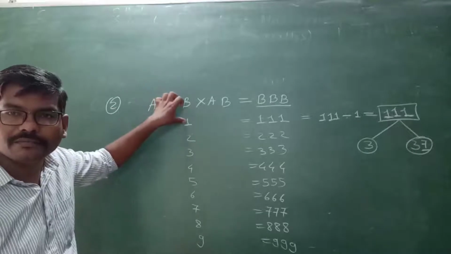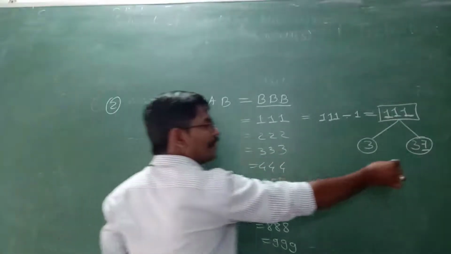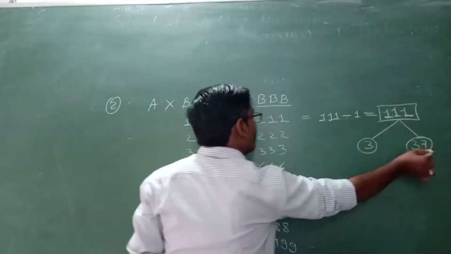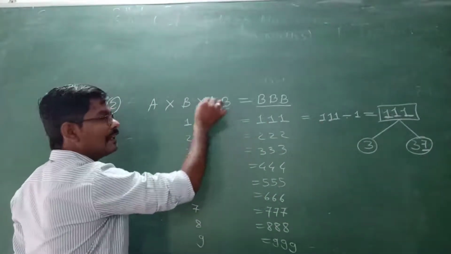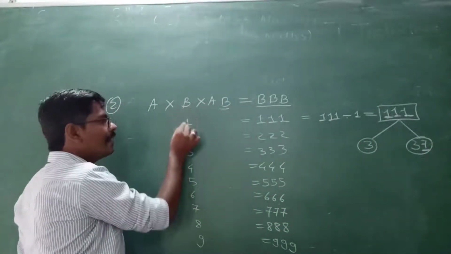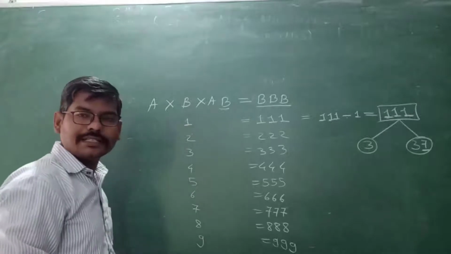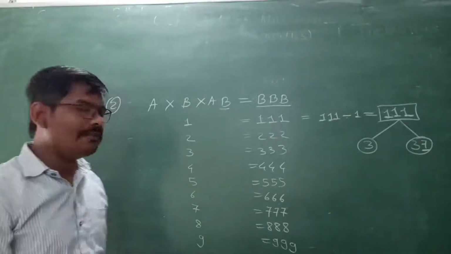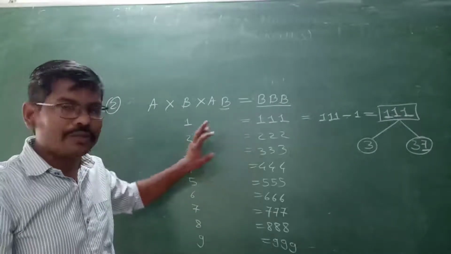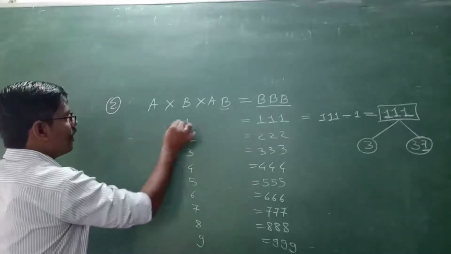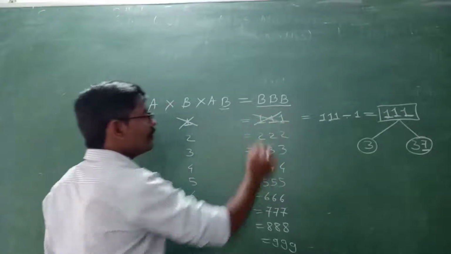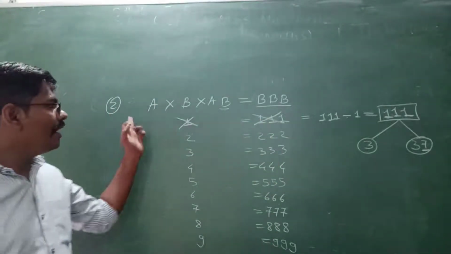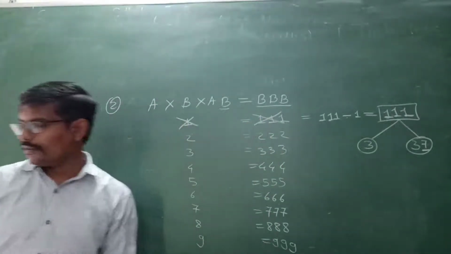Is it a contradiction? Here this two digit number gives us B value 7. So here it will be 7, and that same 7 should be here also. But here we have taken the value 1. So does it satisfy? No. Got it? And one more thing, my dear student. Here triple 2. So here first it is not the value of this. So it does not satisfy the equation.